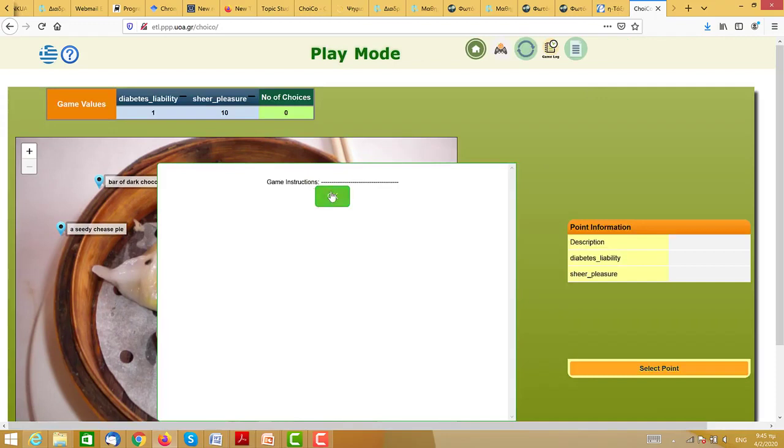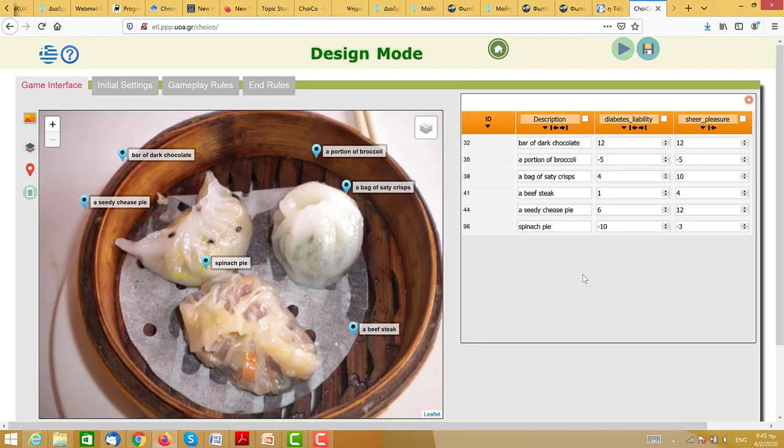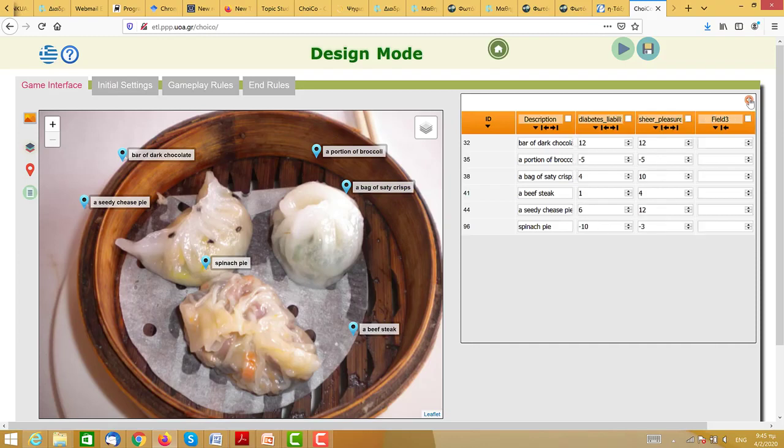I can just go back into my game, and now I have the spinach pie that I can pick, and then I can select it. And I can change more things as well. For instance, if only these two values are not enough to make the game interesting, I can add another value. I can just go here on the plus sign.